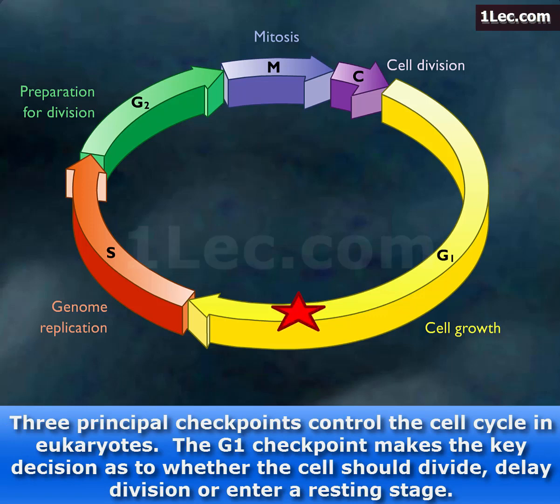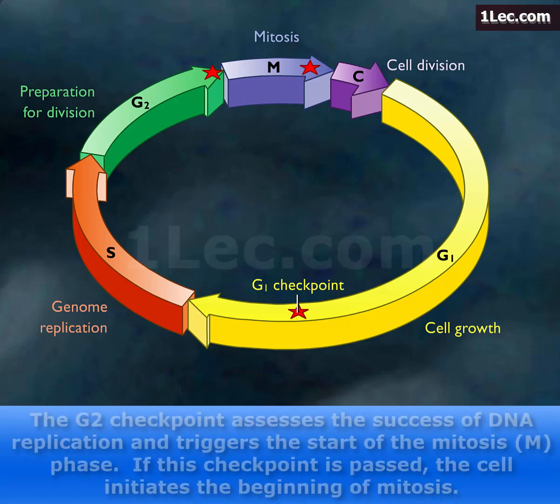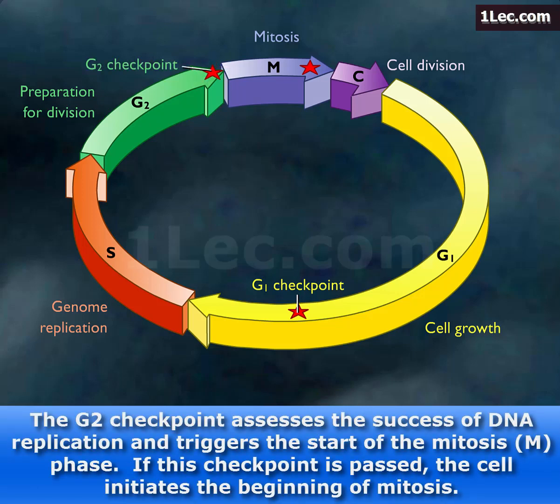Three principal checkpoints control the cell cycle in eukaryotes. The G1 checkpoint makes the key decision as to whether the cell should divide, delay division, or enter a resting stage. The G2 checkpoint assesses the success of DNA replication and triggers the start of the mitosis, M phase.